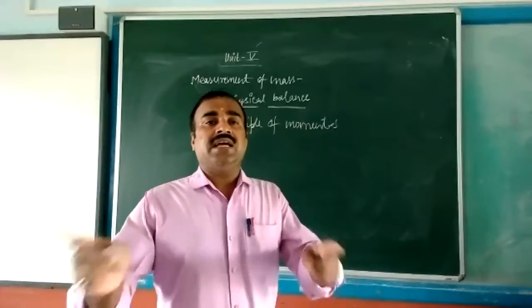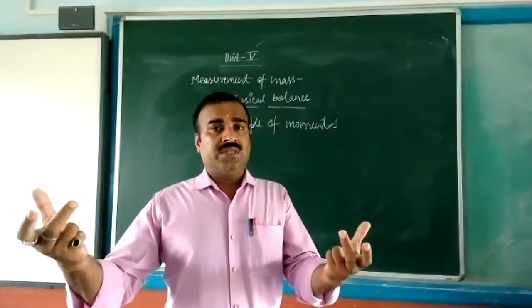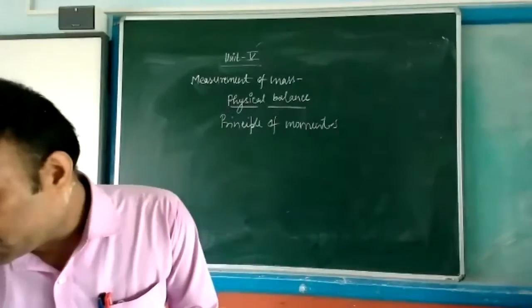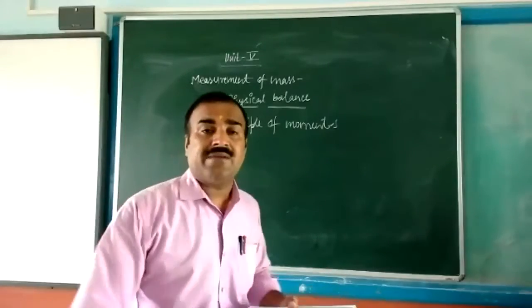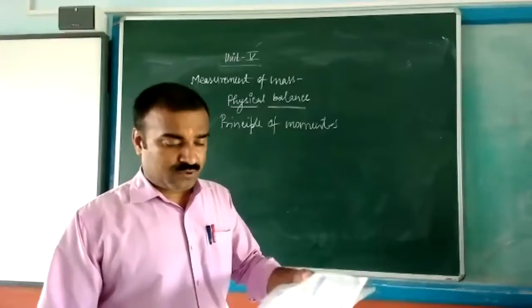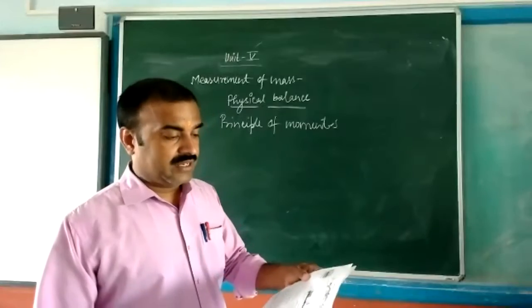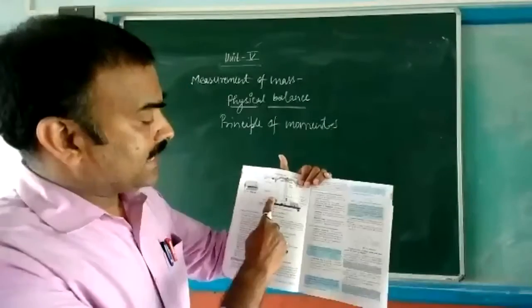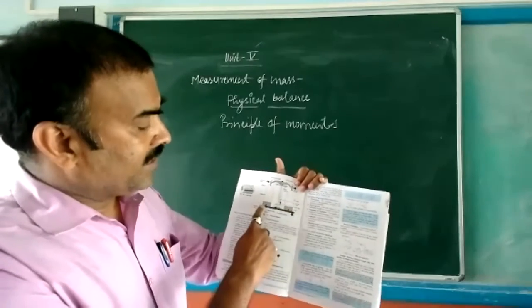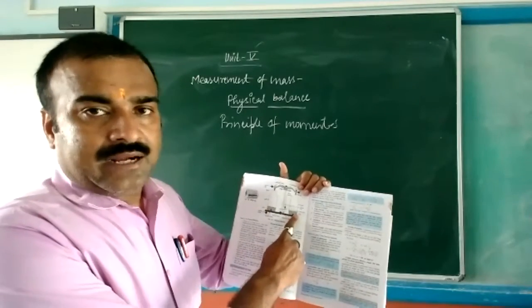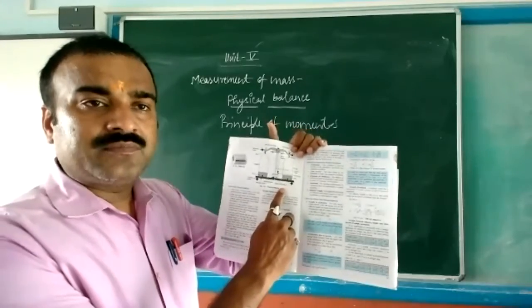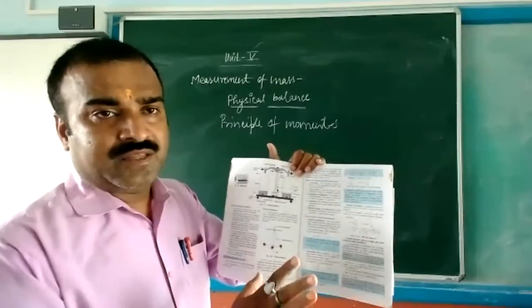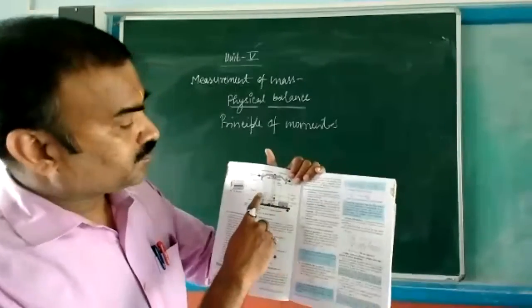Just see in the diagram, the two pans are given in your book. I'm going to show you by the use of the book, because if I draw the diagram, it will take too much time to explain these things. Two things are there, this side and this side: one side pan and second side pan. Two pans are there. All of you are able to see?